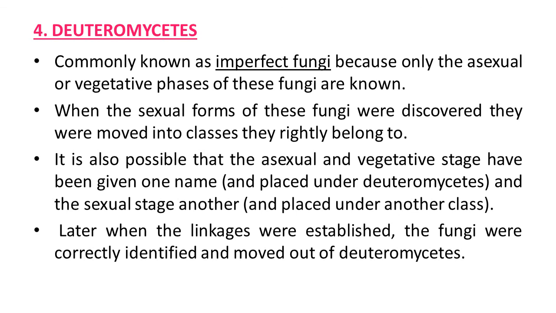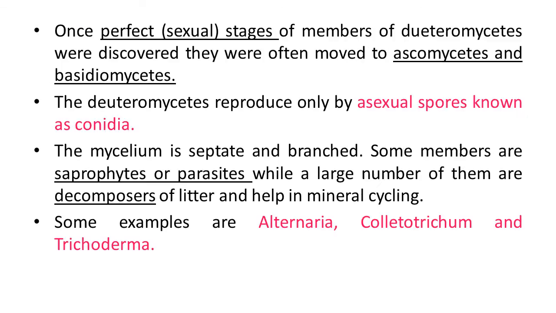Later, when the linkages were established, the fungi were correctly identified and moved out of Deuteromycetes. Once perfect, meaning sexual, stages of members of Deuteromycetes were discovered, they were often moved to Ascomycetes and Basidiomycetes.